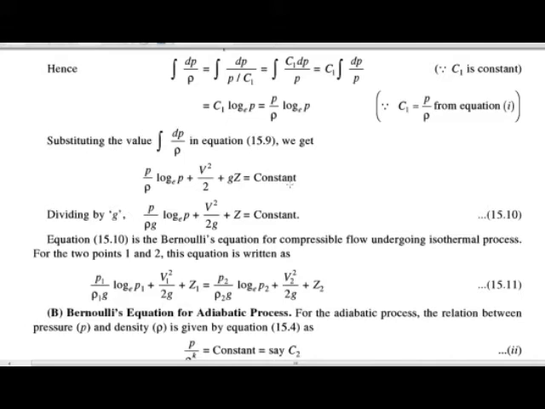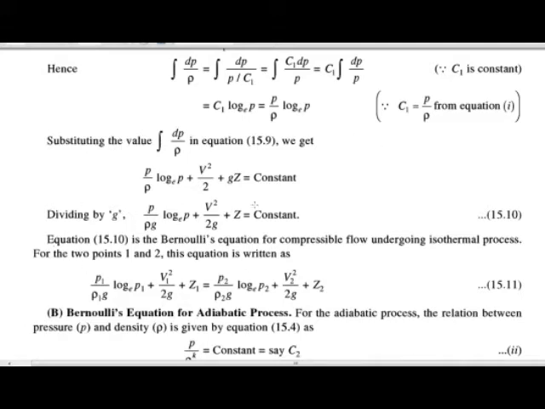Then after dividing this term by g, we get the equation as P upon rho g natural log of P plus V square upon 2g plus Z equals a constant. This is the Bernoulli's equation for the compressible flow undergoing an isothermal process. This is the final equation.